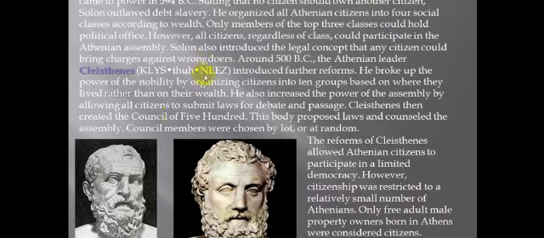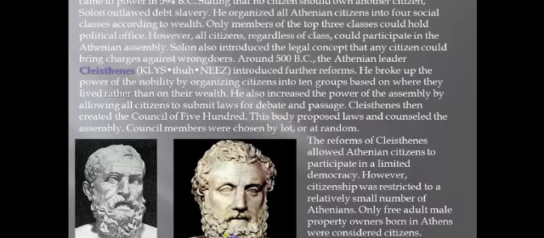This man broke up the power of the nobility by organizing citizens into groups based on where they lived rather than on their wealth. He also increased the power of the assembly by allowing all citizens to submit laws for debate and passage.